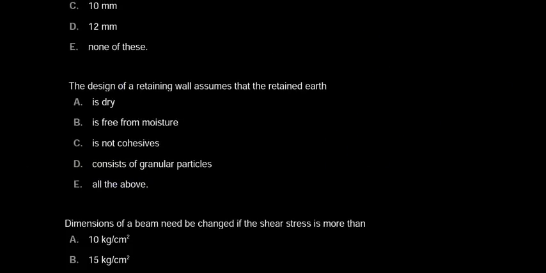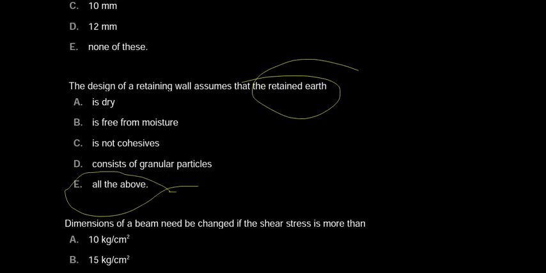The design of a retaining wall assumes that the retained earth is what? While designing the retaining wall, we assume that the retained earth is dry, free from moisture, not cohesive, and consists of granular particles. So according to this question, the correct answer is all of the above, option E. Now we will move to the next question.